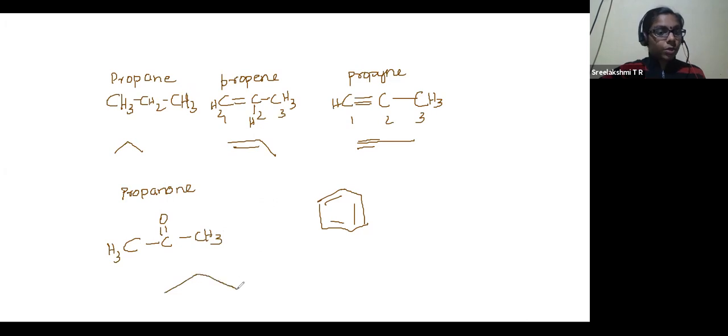You have to draw it like this because it is an alkane. Between carbon atoms, all the bonds are single bonds. So it is simply like propane you are drawing, but the middle carbon atom is bonded with a double bond to oxygen. That oxygen you have to show. Otherwise, who will know that this is another atom? Some atoms other than carbon and hydrogen should be shown separately.